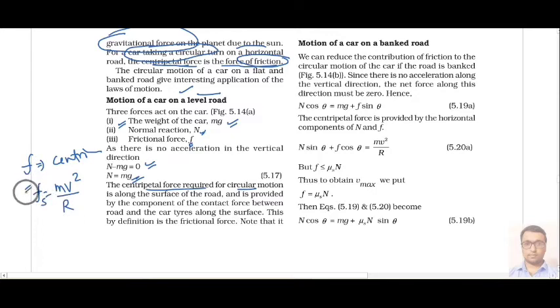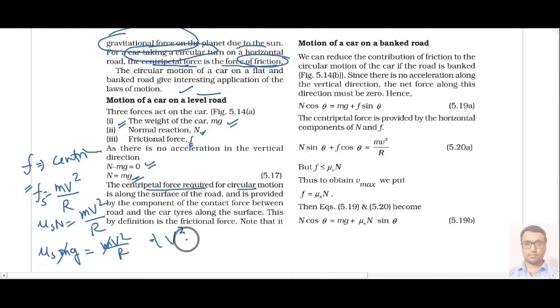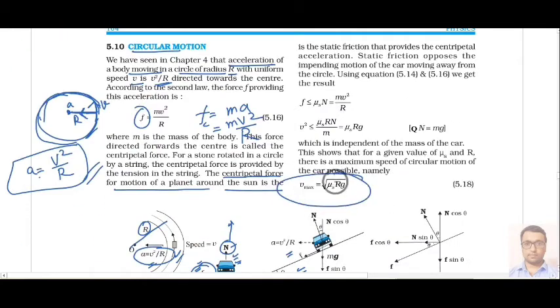If this is static friction, then we know that Fs equal to mu s into N, or we can write mu s mg equal to mv square upon r. From here m and m will cancel out. So the maximum speed that we can provide will be v equal to square root of mu s r g. So this is the expression for the maximum speed.